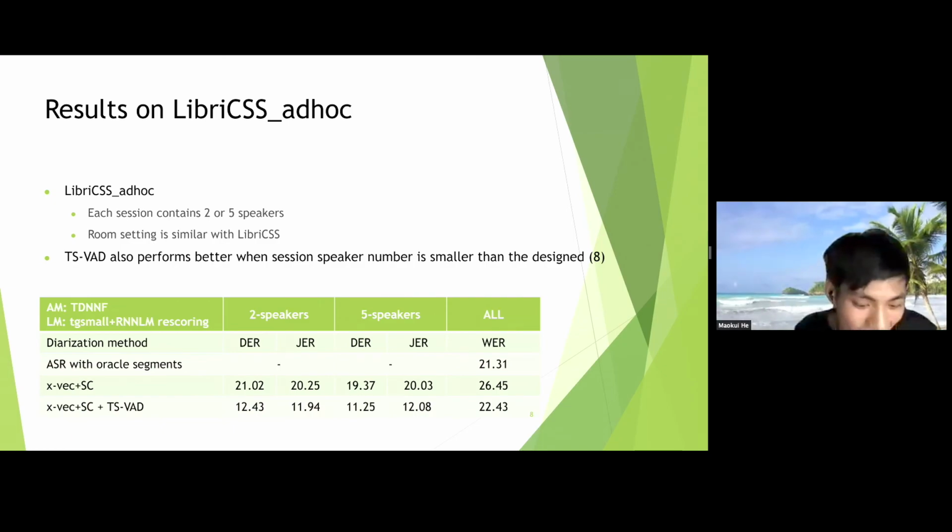To see what happens when the speaker number is smaller than designed, I tested the same model on LibriCSS ad hoc. It contains two to five speakers in a session, and the other settings are similar to LibriCSS. The results show that TSVD also improves the diarization and ASR results.